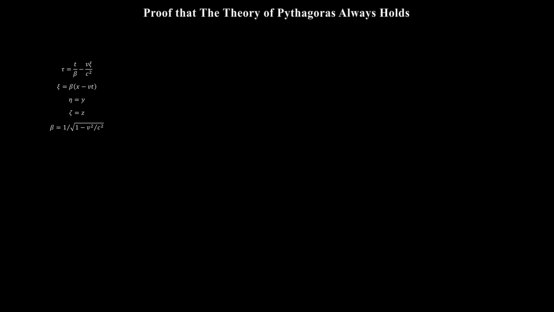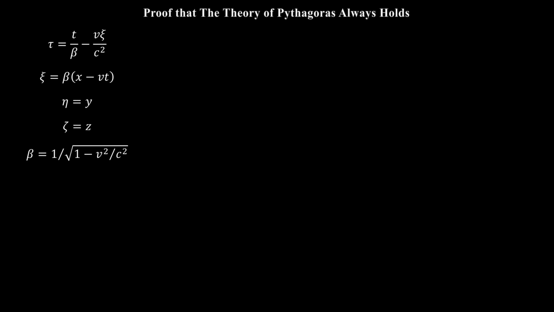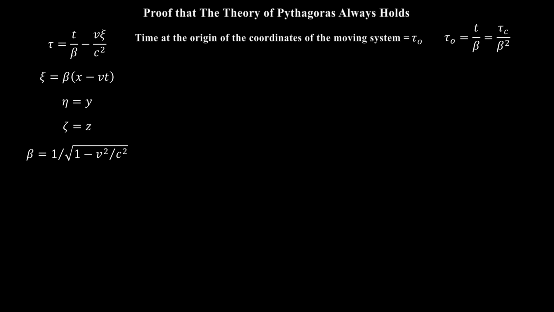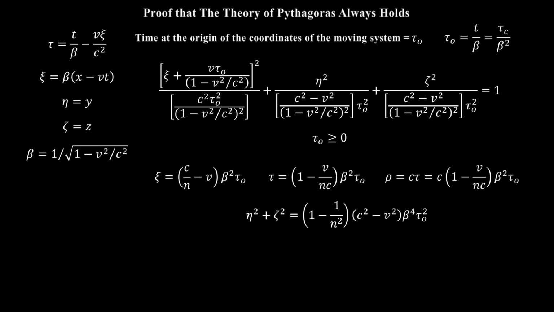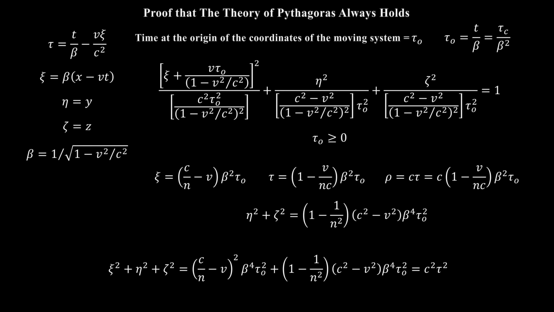Recall that by the second form of the Lorentz transformation, there is a relation between the time tau and the position xi in the moving system for any given time t. Here are those equations of the Lorentz transformation again. Consequently, the equation for the ellipsoid can be written in terms of any time tau corresponding to any particular time t. For example, denote the time at the origin of coordinates of the moving system by tau sub o. Then by the Lorentz transformation, it is given by this expression. Then the translated ellipsoid is given by this equation. Using the time tau sub o at the origin of coordinates of the translated ellipsoid gives these equations, from which it is easily seen that this expression results.